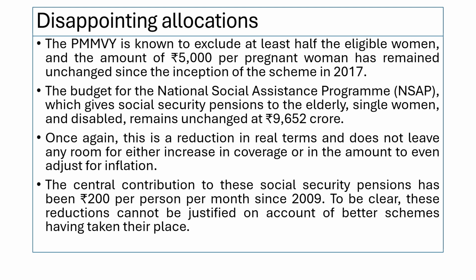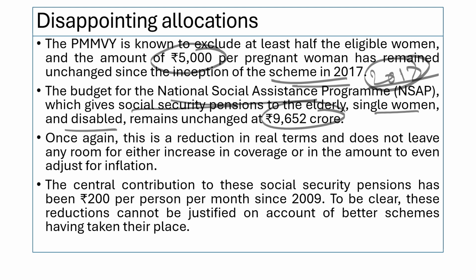Presently, every pregnant woman is paid 5,000 rupees, but this has never changed since the scheme was launched. The National Social Assistance Program, giving social security pensions to the elderly, single women and disabled, remains unchanged.